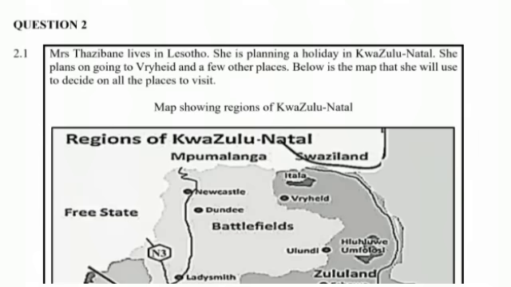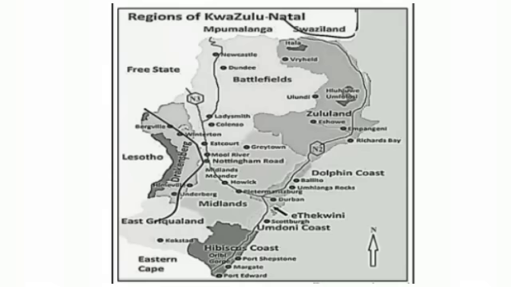Let's look at a question that will show us what a question in maps and plans is going to look like. We have question 2.1. We have Mrs. Tazibani, who lives in Lesotho and is planning a holiday in KwaZulu-Natal. She plans on going to Vryheid and a few other places. Below is a map that she will use to decide on all the places to visit, and we have a map showing the regions of KwaZulu-Natal. And when you look at the map in full, you can see a clear vision of what the map looks like. We know that our north is at the top as indicated by the arrow at the bottom.